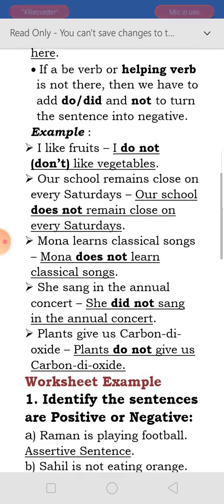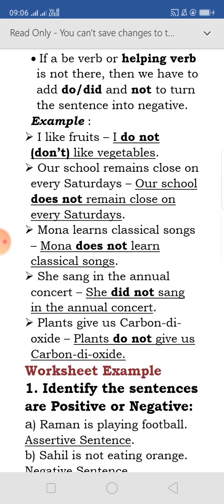Next is, if a be verb or helping verb is not there. If a helping verb is not there, then how will we change? We can change it by adding do, does or did, and not. Do and does will be for the present tense and did will be for the past tense.